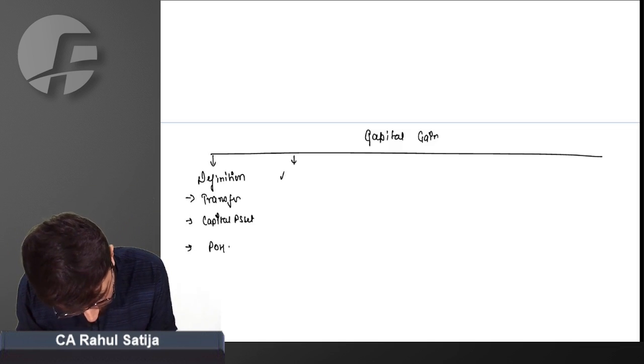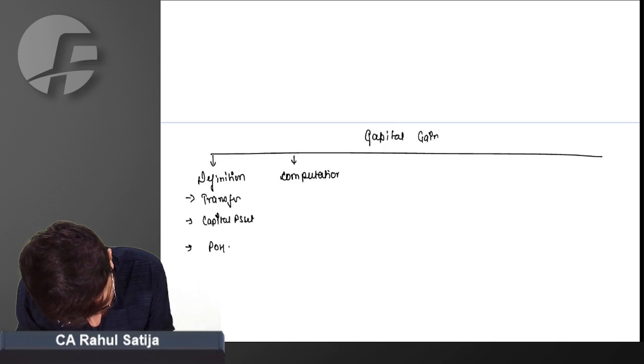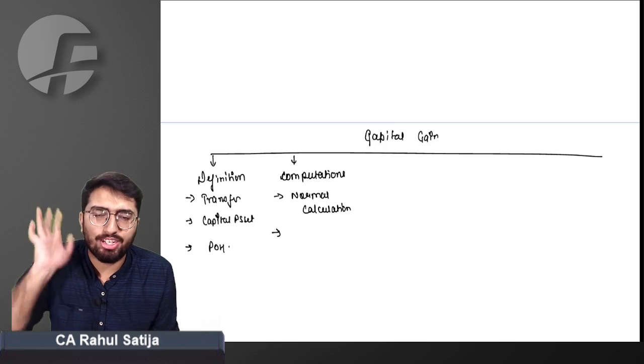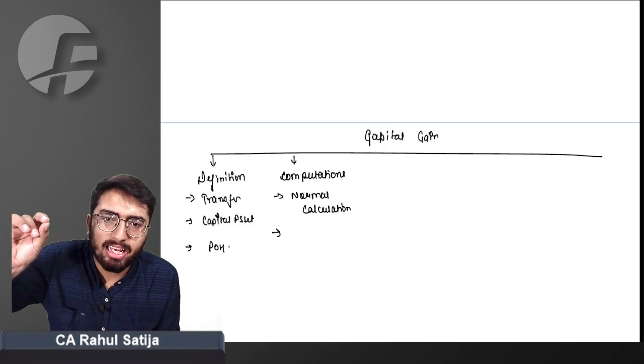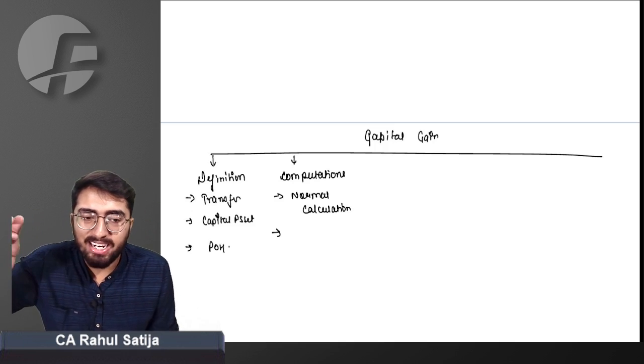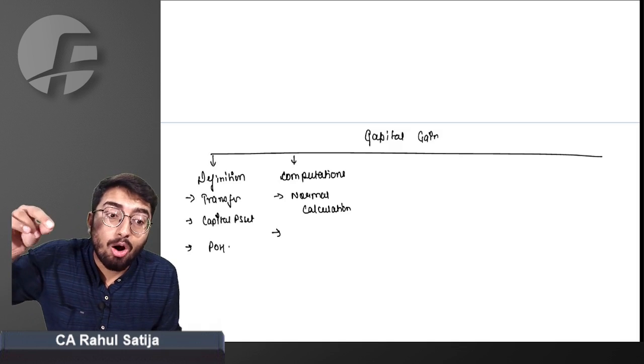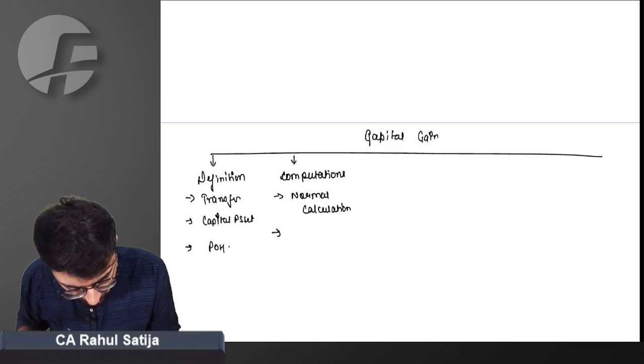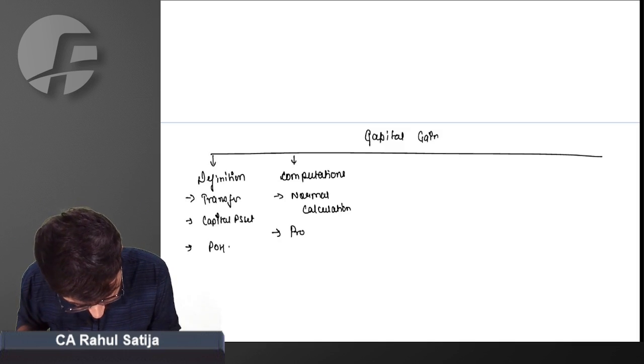Second thing involves computation. How capital gain is computed. It involves first thing, normal calculation. Second thing it involves is provisos to section 48. Section 48 prescribes how capital gain is computed, and its provisos tell what things you have to take care while calculating the capital gain. So we need to understand the provisos to section 48.